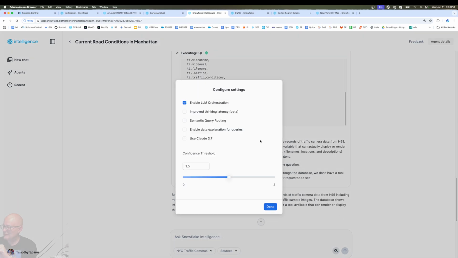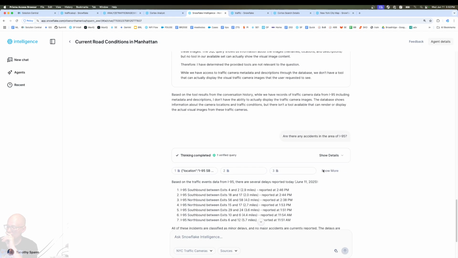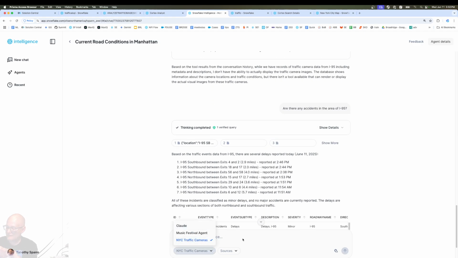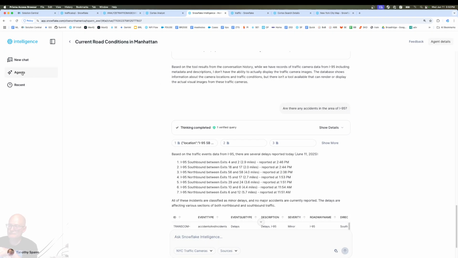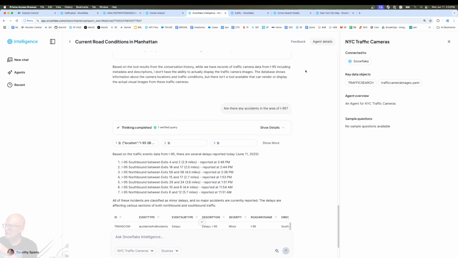And then right now I'm in dev mode, so I can play around with some things like turn on semantic query routing, see if we can improve the latency. Maybe that one won't hurt. You use a newer model. There's a lot you can play around with here. And we grab that from down here, and we could use any of the agents we have in here. It is pretty nice here, pretty easy way to do this.